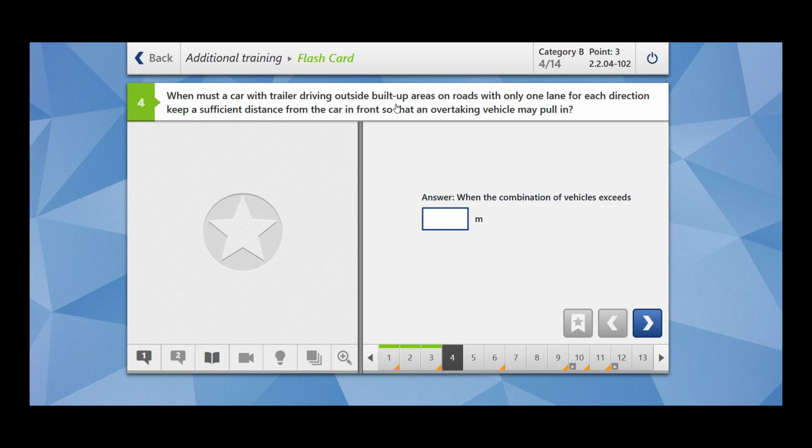When must a car with a trailer driving outside built-up areas on roads with only one lane for each direction keep a sufficient distance from the car in front so that an overtaking vehicle may pull in? Now this is a bit long question, but it is actually very simple. Imagine there is a car A, and then there is a car B, which is carrying a trailer. The question is, what should be the safety distance between car A, which is without a trailer, and car B, which is carrying a trailer, so that another car, let us say car C, can pull in between car A and car B? The answer is when the combination of vehicle exceeds 7 meters. So this is the answer.